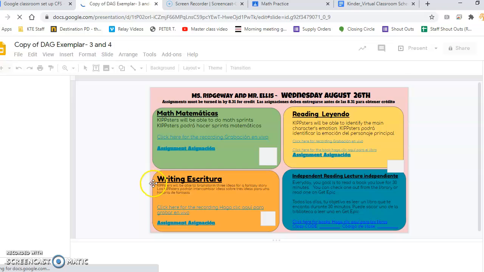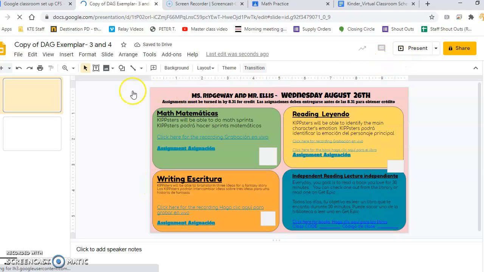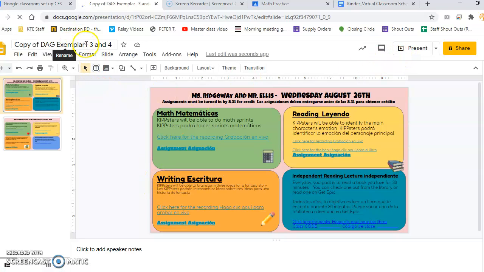So again, the first thing I'm going to do is update this. I'm going to change it to Arinze and Kennedy, and the date is 8/26. I'm going to save this so it's easy to find in my Google Drive if I need to go back to it, and it's clear to parents what document they're looking at.